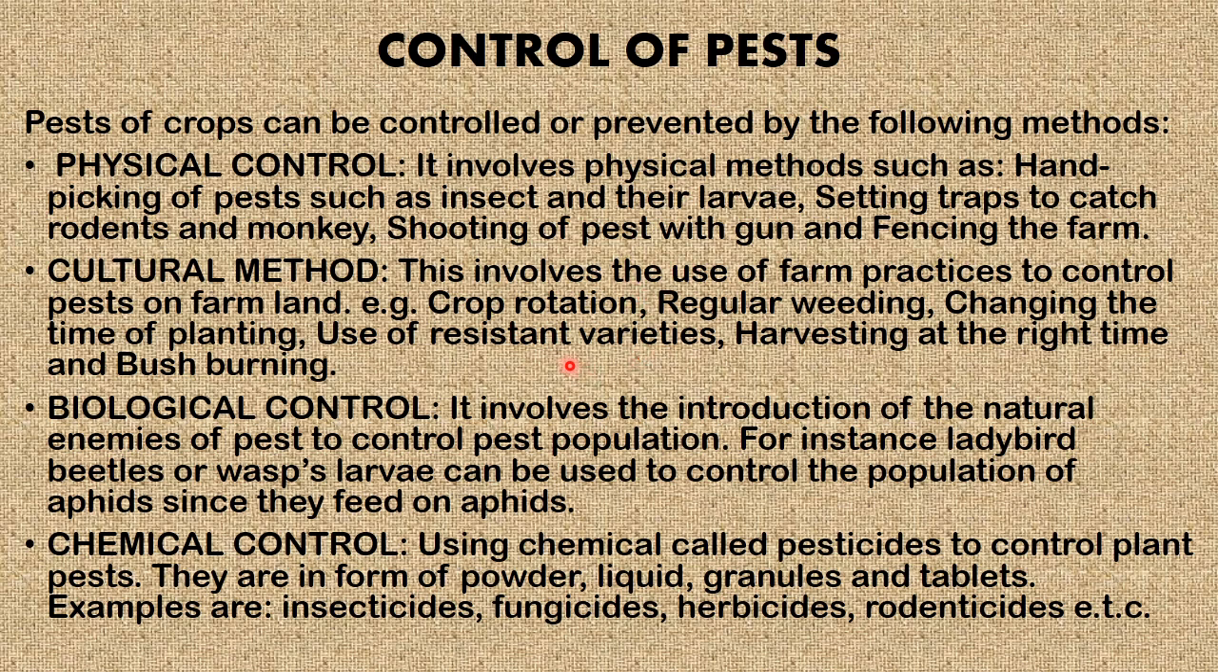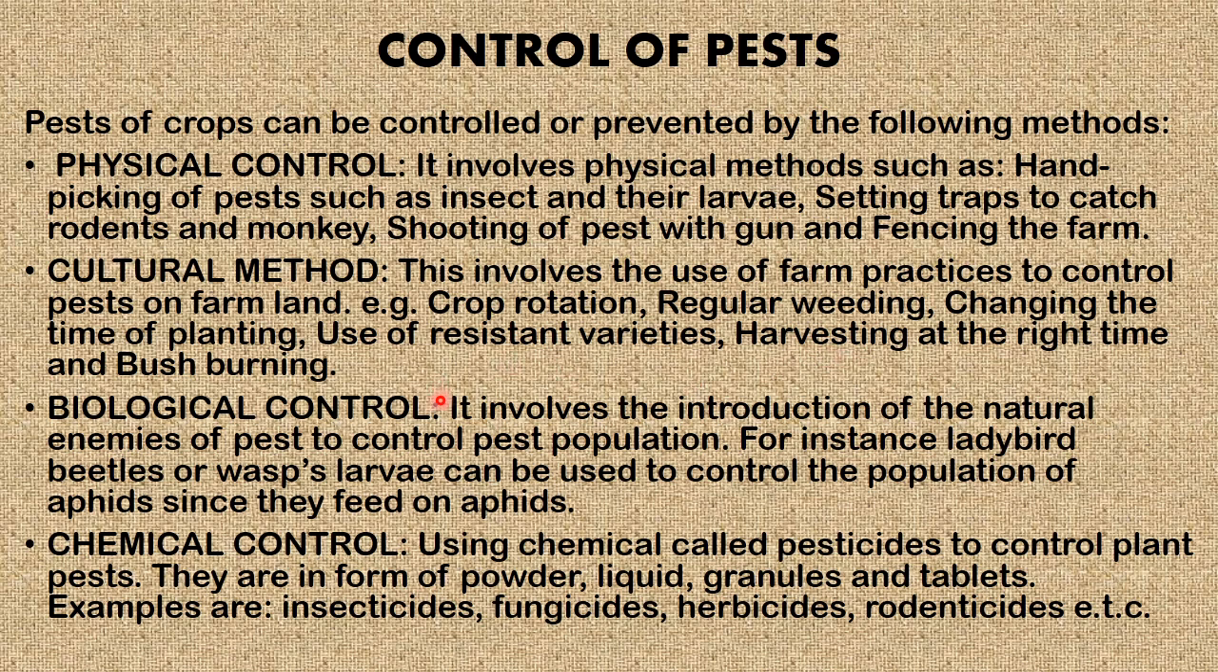How do we control these pests? Now, pests of crops can be controlled or prevented by the following methods. Physical control. This involves physical methods such as hand picking of pests, such as insects and their larvae, setting traps to catch rodents and monkeys, shooting of pests with gun, and fencing the farm. Cultural method involves the use of farm practices to control pests on farmland. Examples are crop rotation, regular weeding, changing the time of planting, use of resistant varieties, harvesting at the right time,